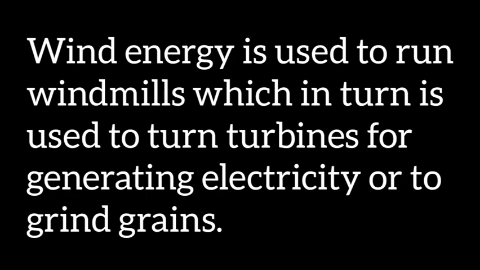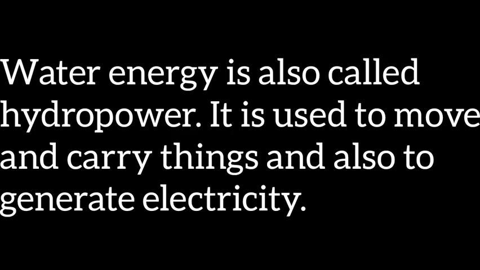Wind energy is used to run windmills, which in turn can be used to turn turbines for generating electricity or to grind grain. Then water energy is also called hydropower. It is used to move and carry things. It is also used to turn turbines and generate electricity.